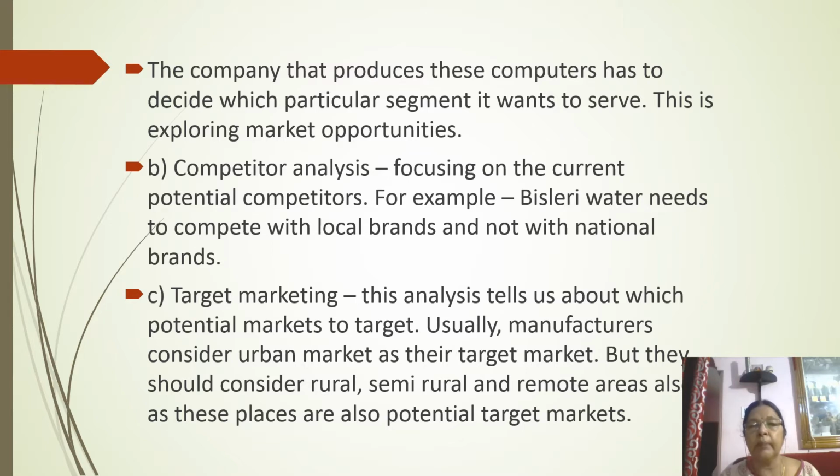So like this, the company has to explore what are the market opportunities available for them.